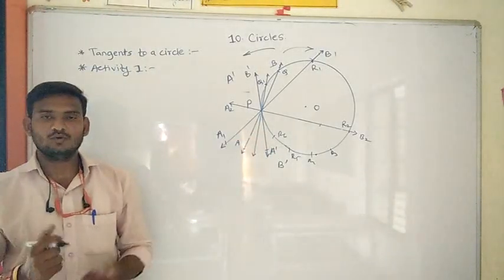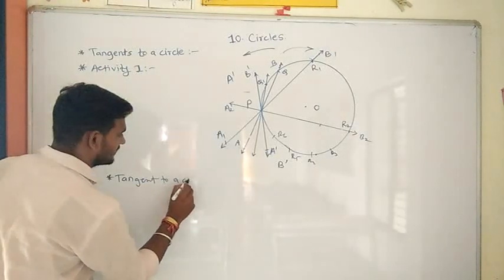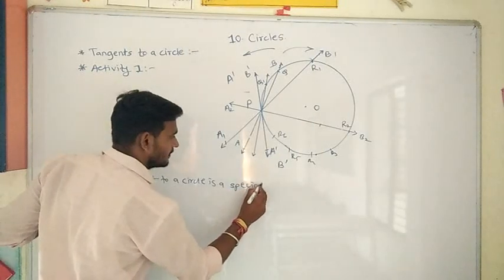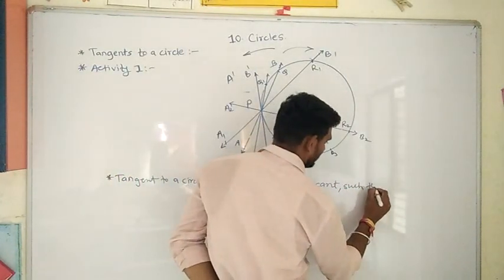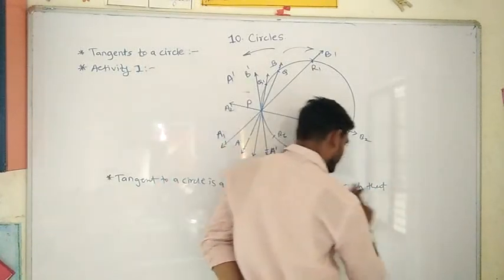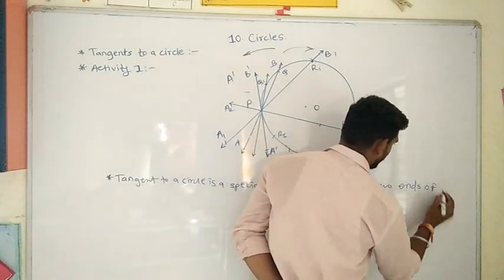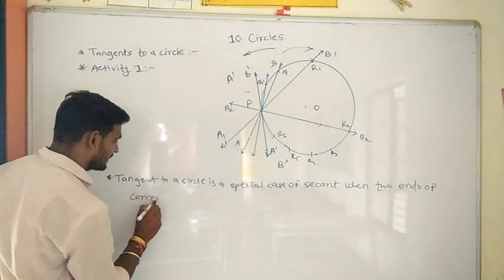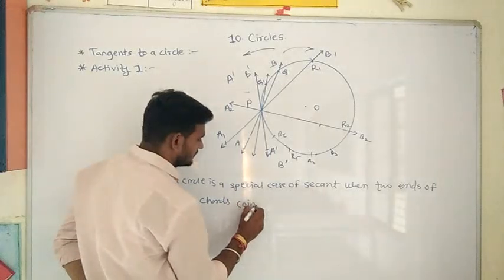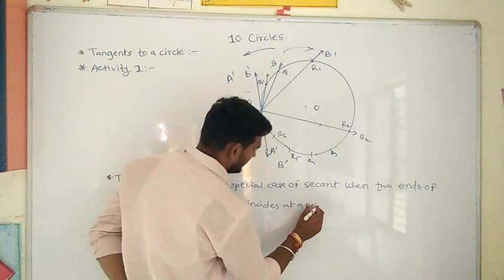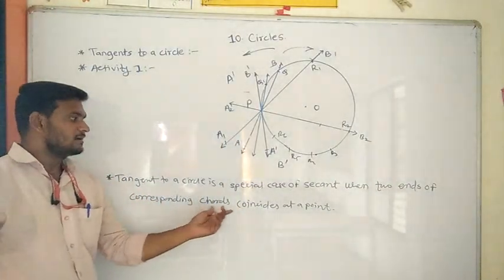Tangent to a circle is a special case of secant, such that when two ends of corresponding chords coincide at a point. क्या होता है, tangent to a circle is nothing but a special case of secant when two ends of corresponding chords coincide at a point.